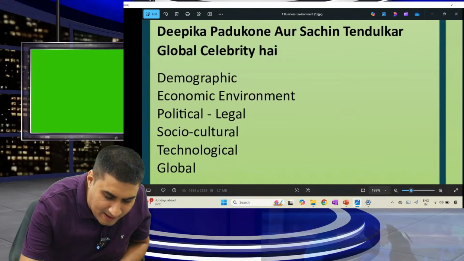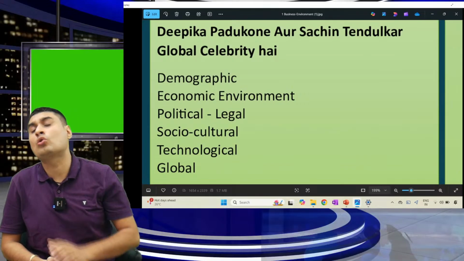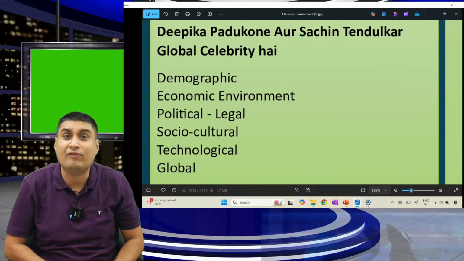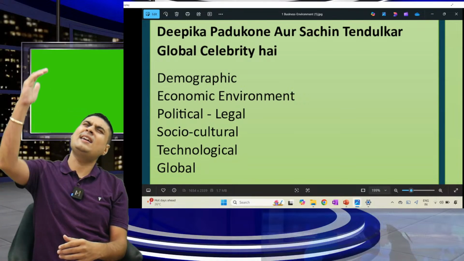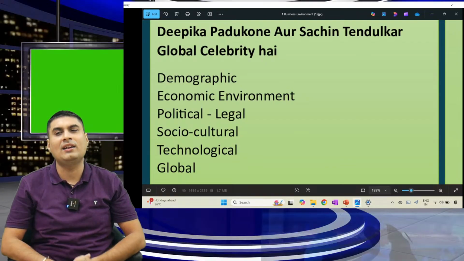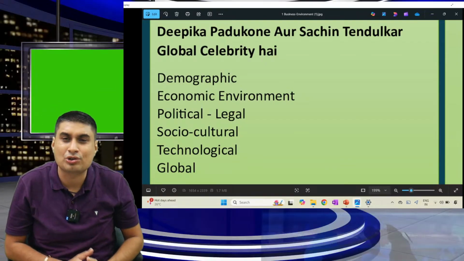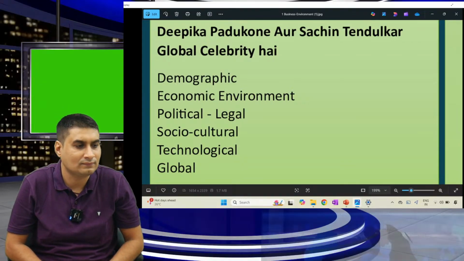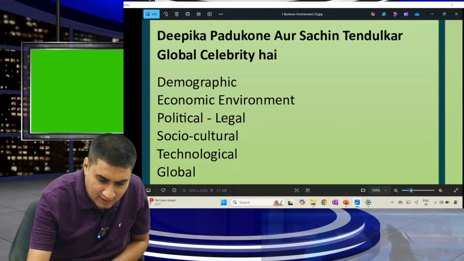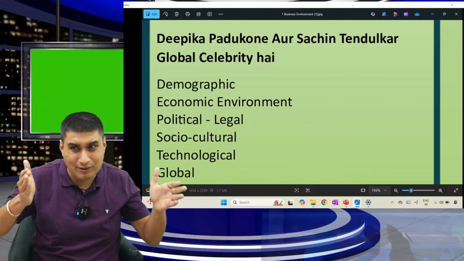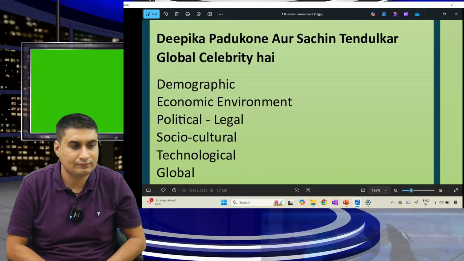So simple, baby. One more time. Deepika Padukone and Sachin Tendulkar are global celebrities. D for demographic, E for economic. Padukone, political legal. Sachin, socio-cultural. Tendulkar, technological. Global. Over. Learn nicely. You don't have to learn this like a typed-out answer. Just as an MCQ.